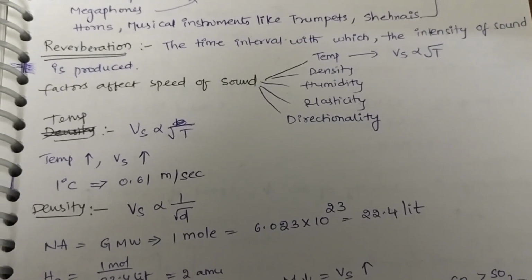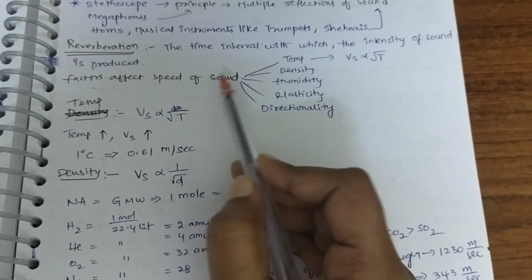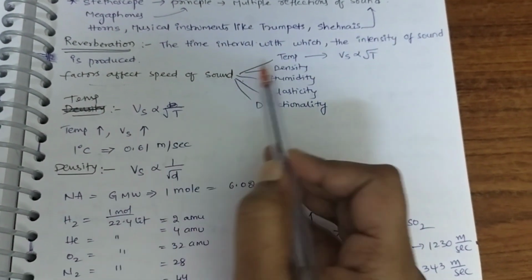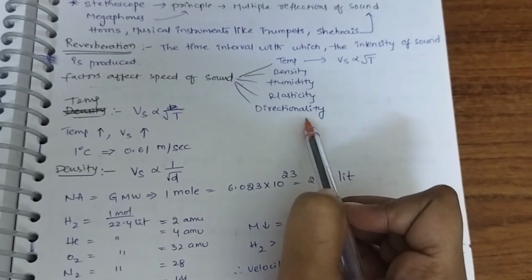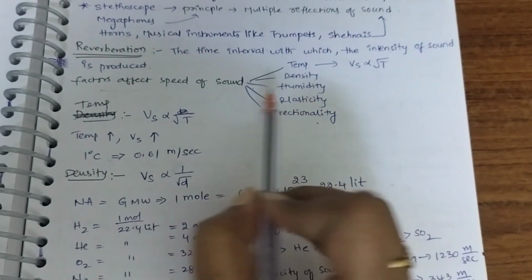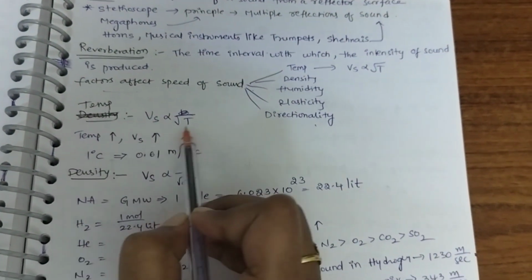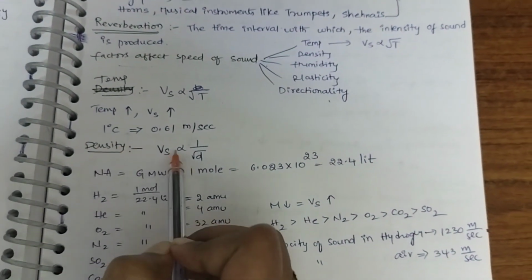Next, factors affecting the speed of sound. Speed of sound depends on temperature, density, humidity, elasticity and directionality. Whether it is directly proportional or inversely proportional, let us see. Temperature is directly proportional to the speed of sound. Okay. Next, density is inversely proportional to the speed of sound. These are the main points which have to be remembered.